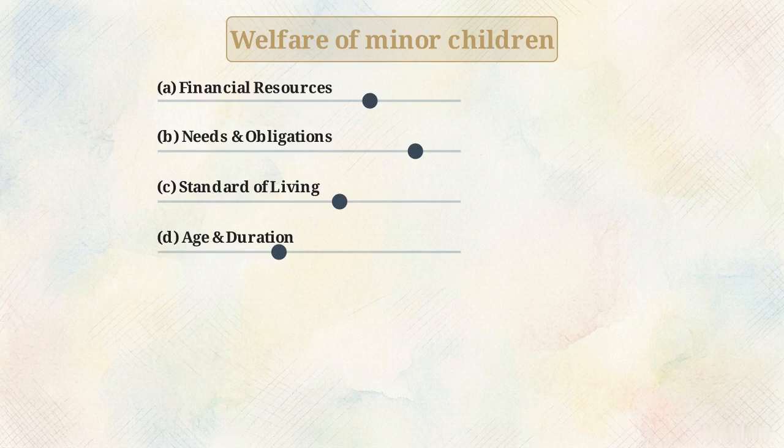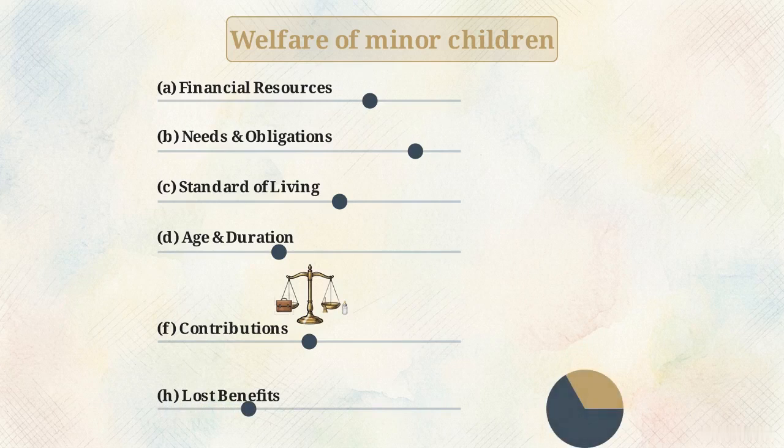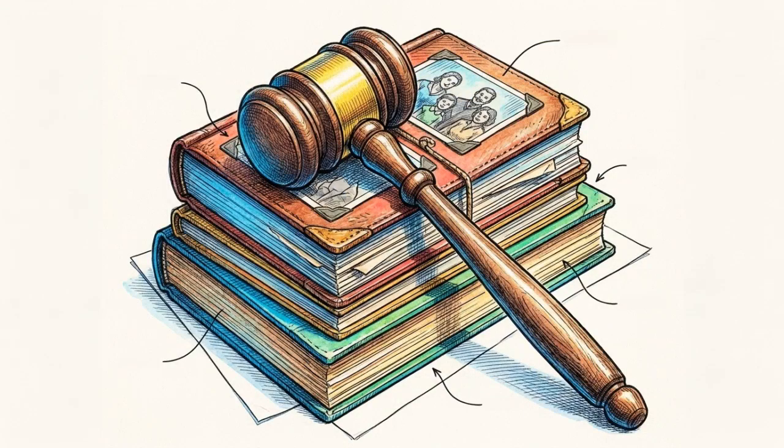Factor F examines the contributions each party made to the welfare of the family. This includes non-financial contributions, giving equal weight to domestic labor and child-rearing as it does to salary. Finally, Factor H assesses the value of benefits a party will lose, primarily focusing on future pension rights. Section 25 forces the court to weigh historical marital facts against future economic requirements.